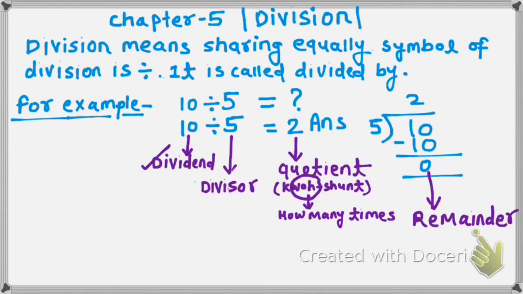Here you can see it is 2 times, so it is the quotient. 10 is the dividend and 5 is the divisor. And 0 is the remainder, meaning how many are remaining. So let's go to the next slide.